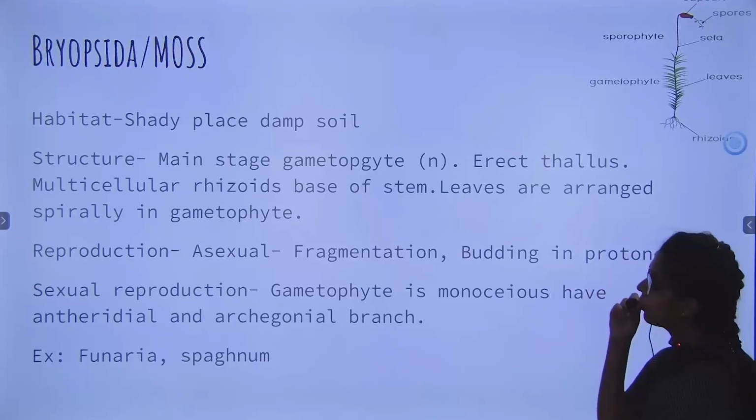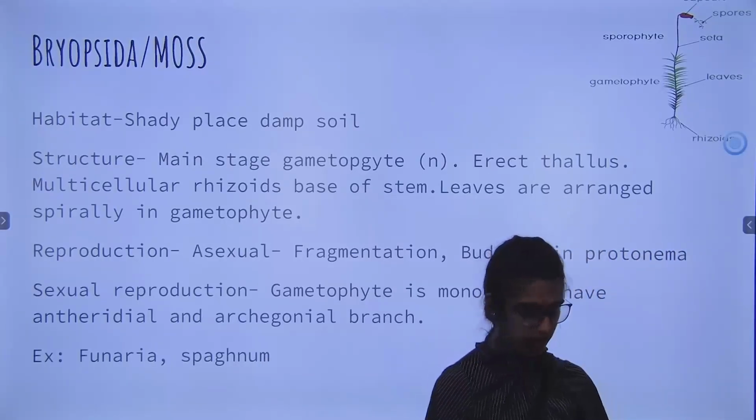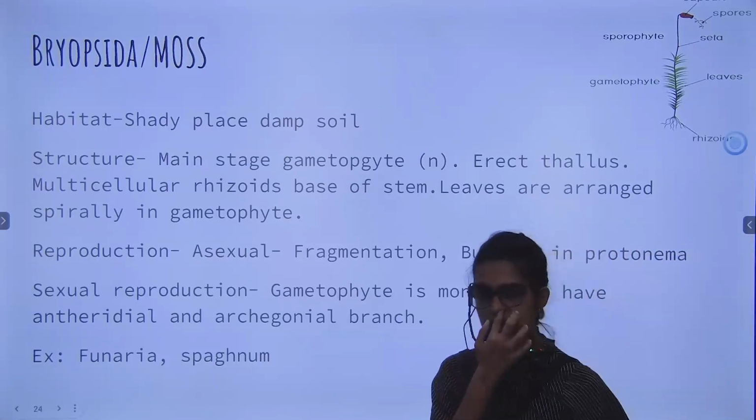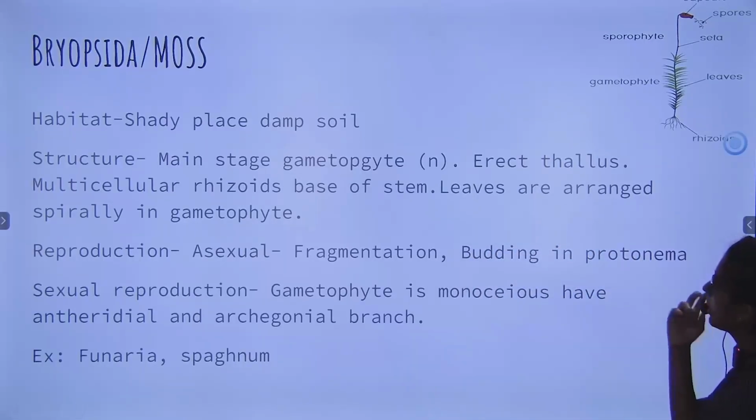Who is dominant over here? Gametophyte is dominant over here. So write down the main plant body is gametophyte, in the bracket n. So now it has an erect thallus.